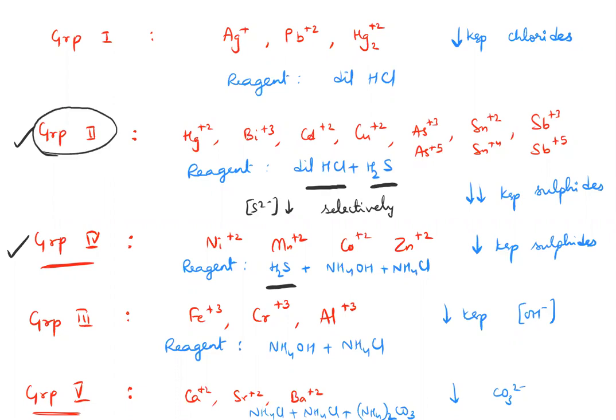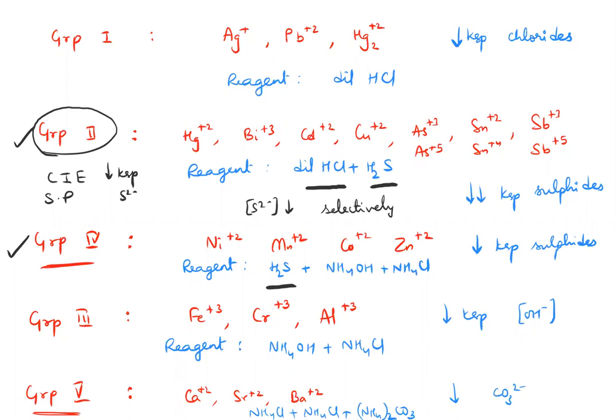So look at the words: I am using common ion effect and I am using selective precipitation. Both of these are possible because of the low value of Ksp of their sulfides. So all these 3 go hand in hand.